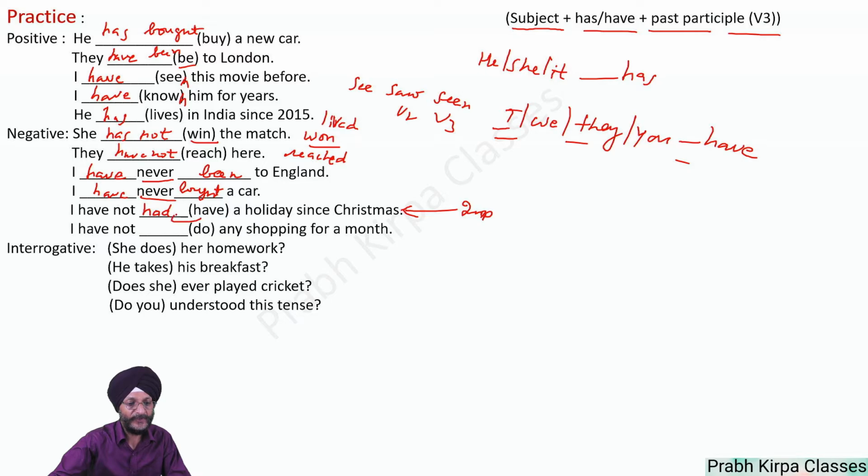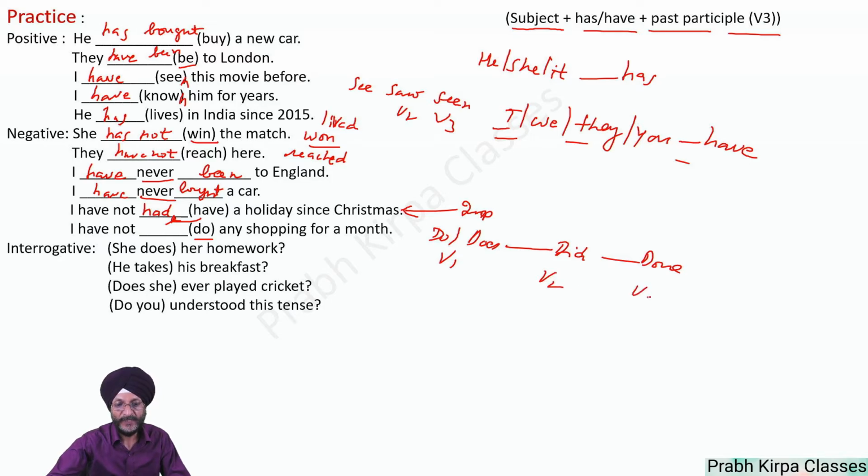This is the third form of the verb. Had. I have not. Do becomes, as you know, do, does, did, done. This is the first form. This is the second form. This is the third form. I have not done any shopping for a month.